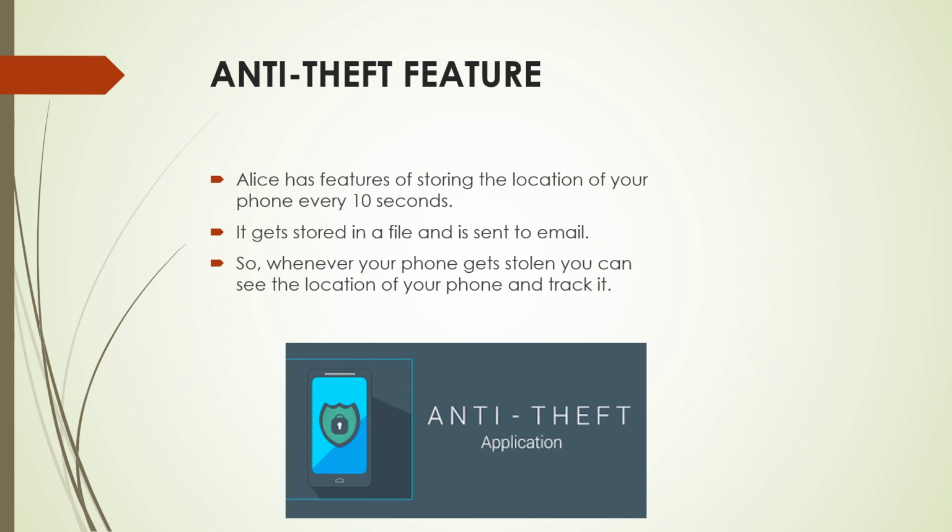The app stores the location of your Android smartphone, wherever the phone is going, every 10 seconds in a text file. After 5 to 6 minutes, this text file is sent via your email ID. So even if your phone is being stolen, you can still keep track of it. If you check your mail, you'll see where your phone is going, provided the phone is not switched off. So this is a smart anti-theft feature of the app.